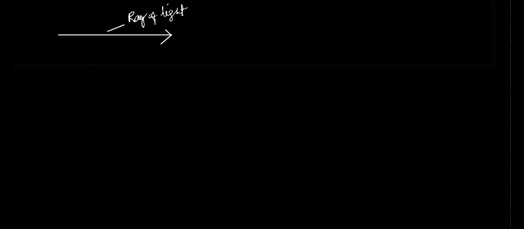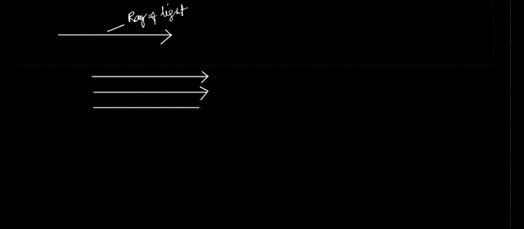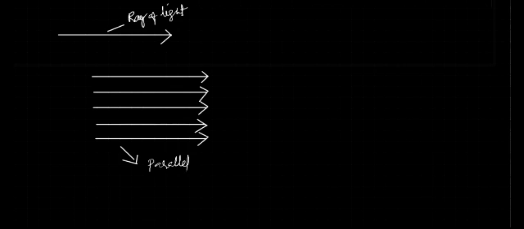When a number of light rays, see one light ray, one more light ray, like this, are traveling like this, how are these light rays? These light rays are parallel. A bundle of light rays traveling in parallel, such type of light rays are called a parallel beam of light.